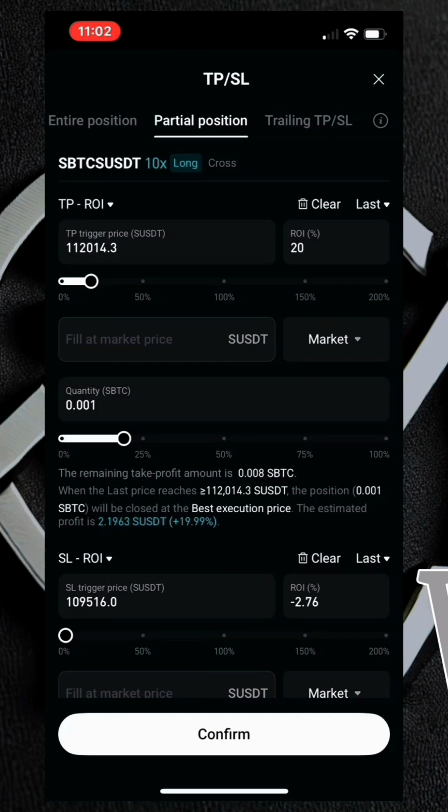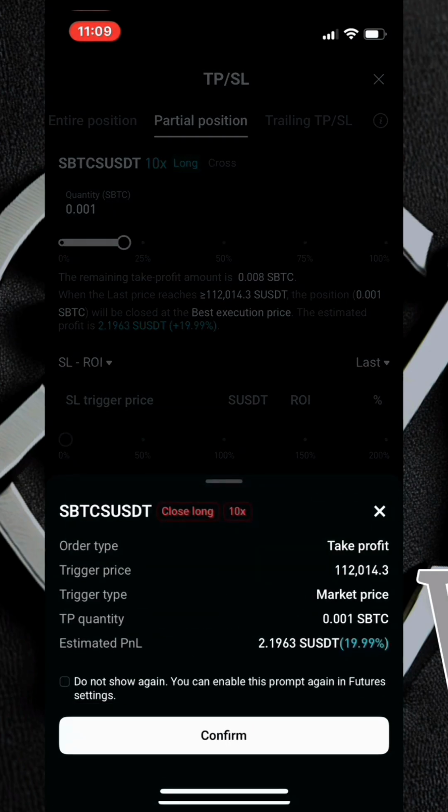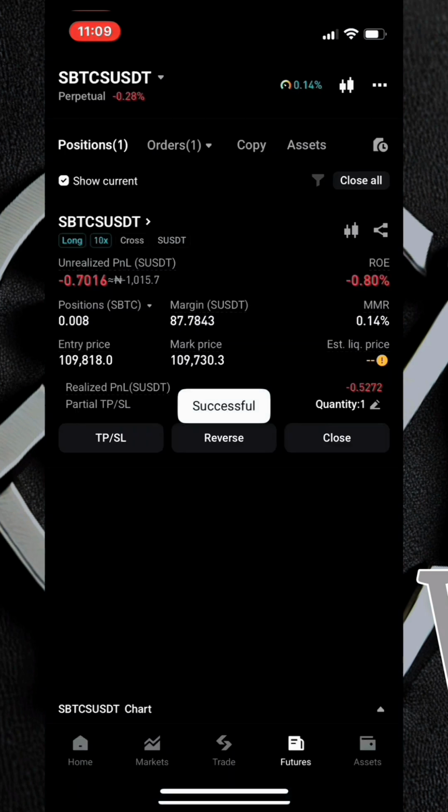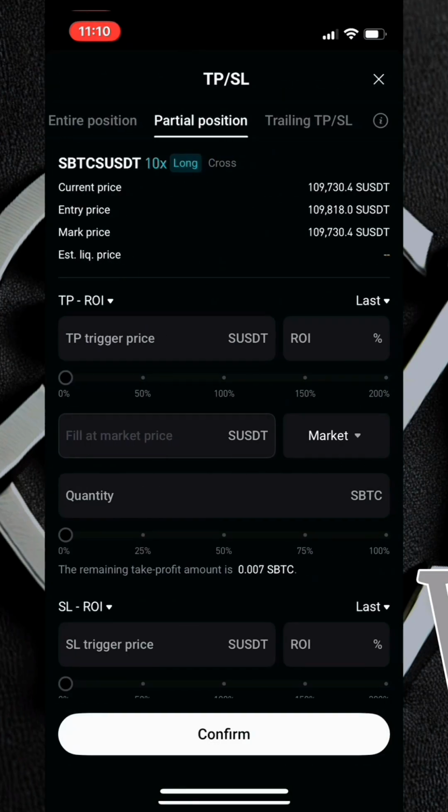So once you are done with that, just click on confirm at the bottom side right here. So that's our take profit 1, and you then click on confirm again. So now we have said that we are selling 20% of our capital for take profit 1. Now for take profit 2, you come over here again to where you see this TP/SL. Click on partial position, and then you enter the percentage you want to make on take profit 2.